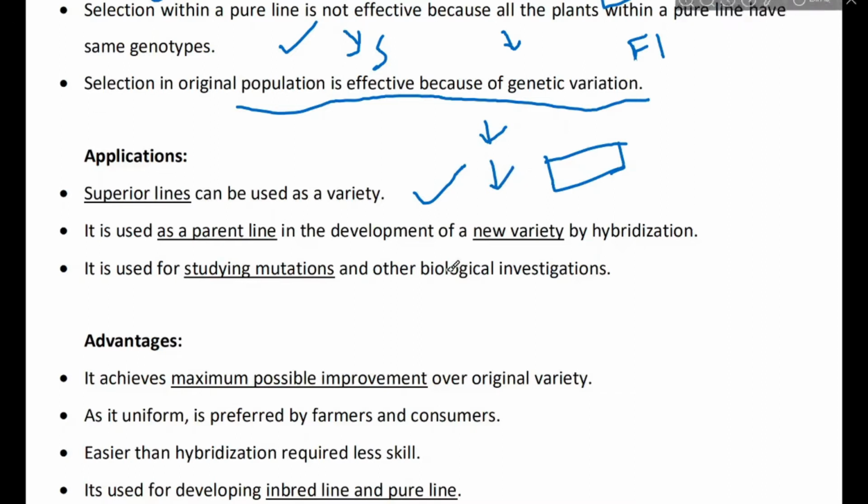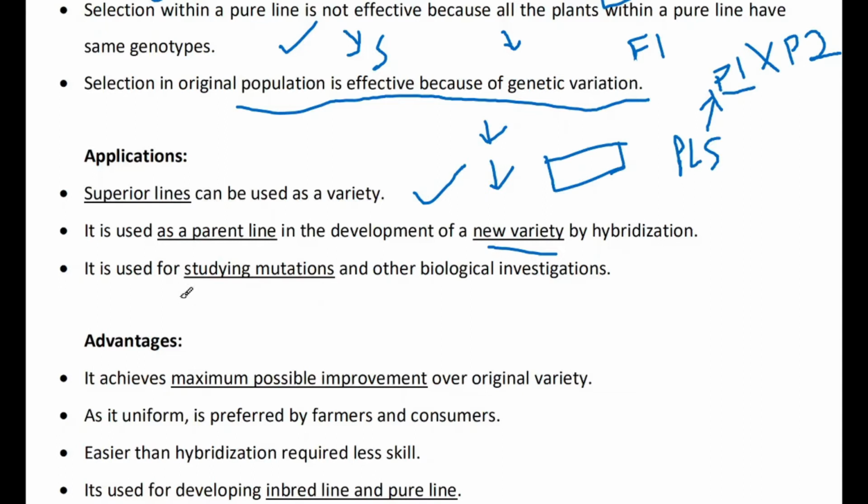It is used as a parental line in the development of a new variety, because in developing any variety we need to cross P1 with P2. Both parental varieties should be pure lines, and a pure line can be achieved by pure line selection. So through pure line selection, we can get that particular parental line.